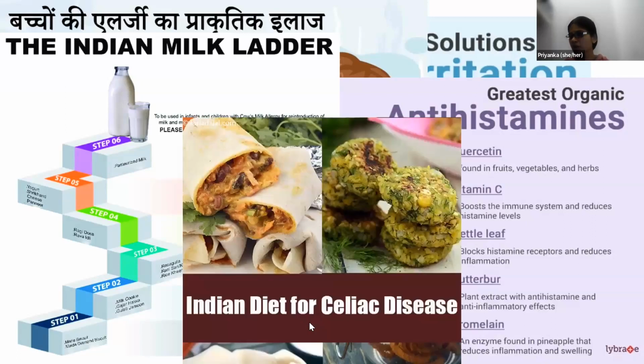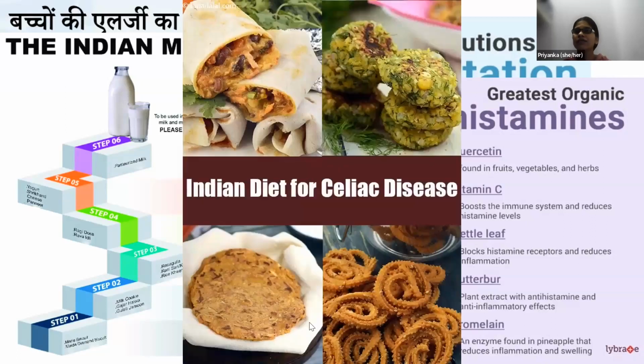Similarly, we have one more example. These days celiac disease is increasing in India. So we have options. Instead of a wheat wrap, we can substitute it with a corn wrap. Instead of wheat parathas, we can give ragi parathas. And yummy Indian snacks can be substituted with sago tikkis or murmuras. There are many other examples and literature available which a dietitian should consider.